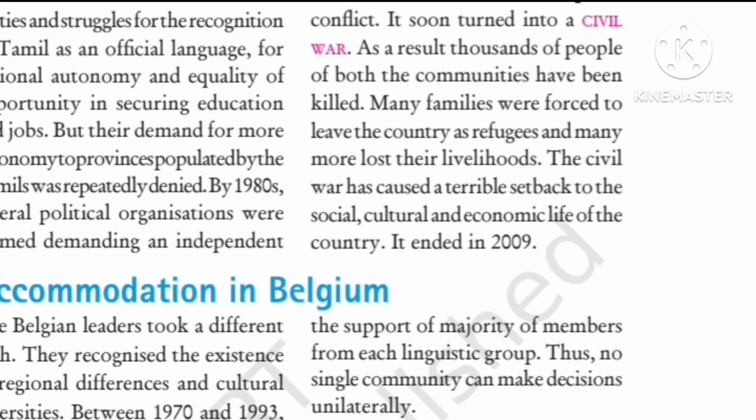Now in the second point, many powers of the central government have been given to the state governments of the 2 regions of the country, and the state governments were not subordinate to the central government. As in the case of India, the central government has shared its power with states, right? And states have their own autonomy, they can take their decisions by themselves, right? So same as in Belgium also, the central government shared its power with the state governments.